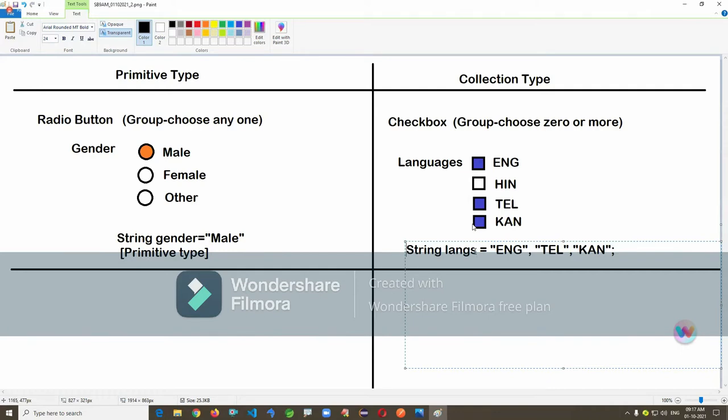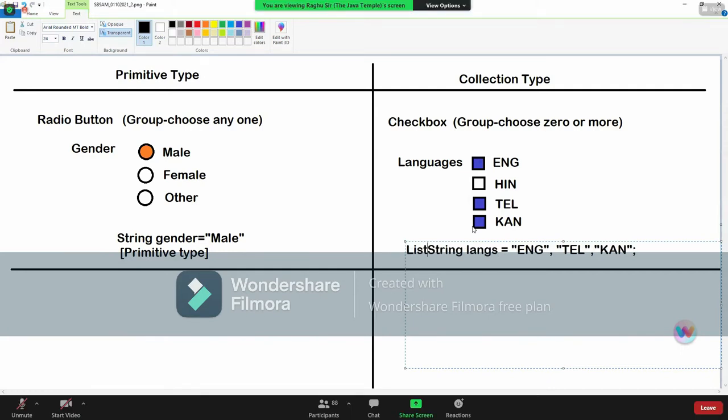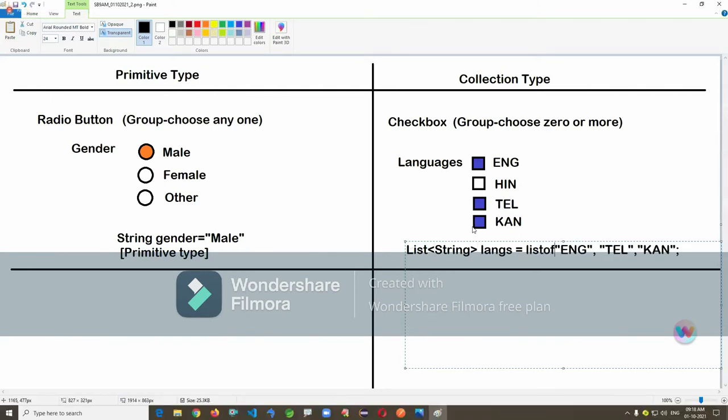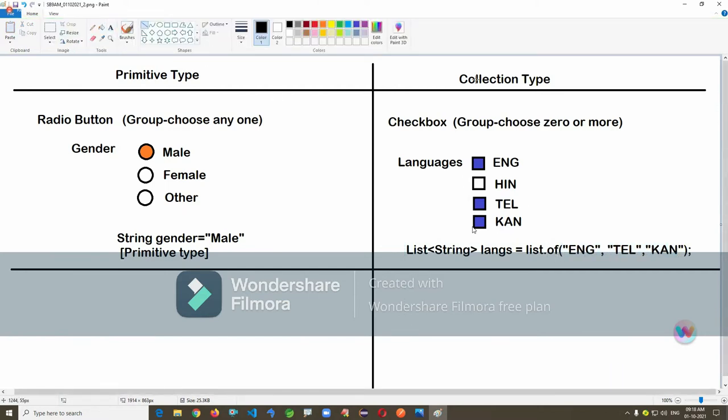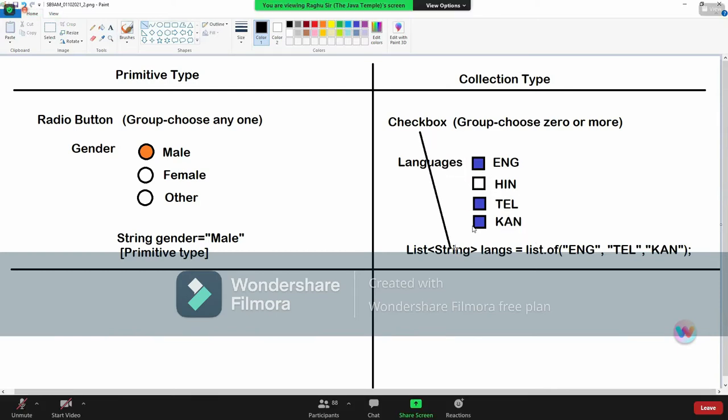Then what we are going to create here is one collection type. It's a list of values. I'm writing it in a short format here. So whenever you are using a checkbox, please remember you have to create a list variable, a collection variable.